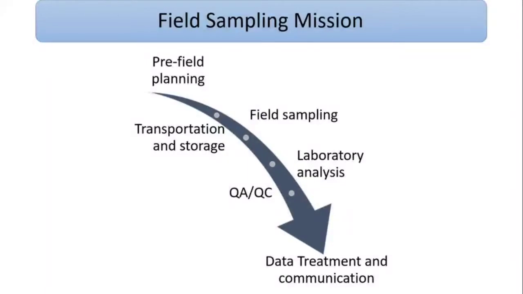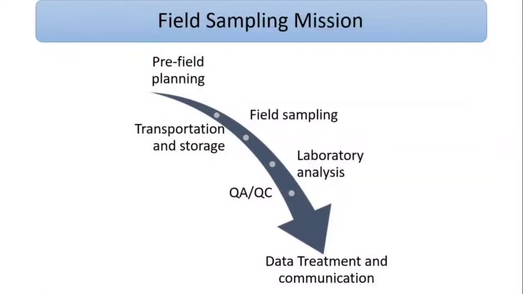Then you have to do all the preparation: arrange the bottles, the instruments you need to take, the labels, pens, markers, whatever accessories. And if we need storage of samples, we have to carry an ice box and take ice. We have to do all these pre-sampling steps.